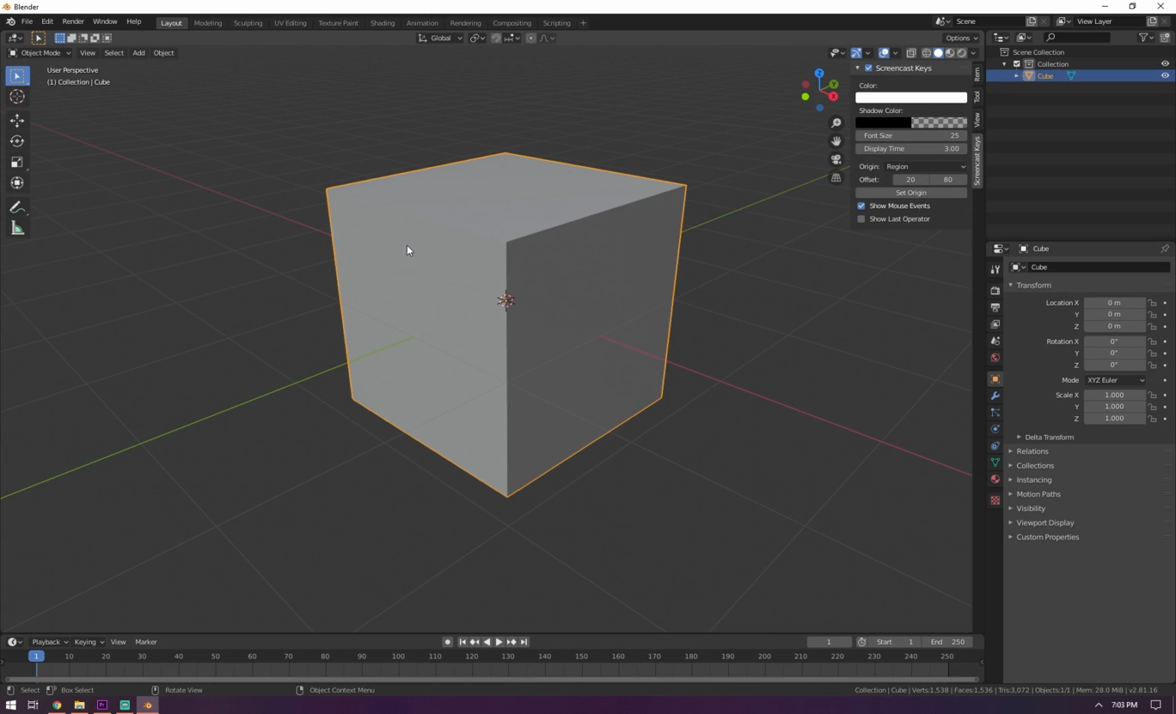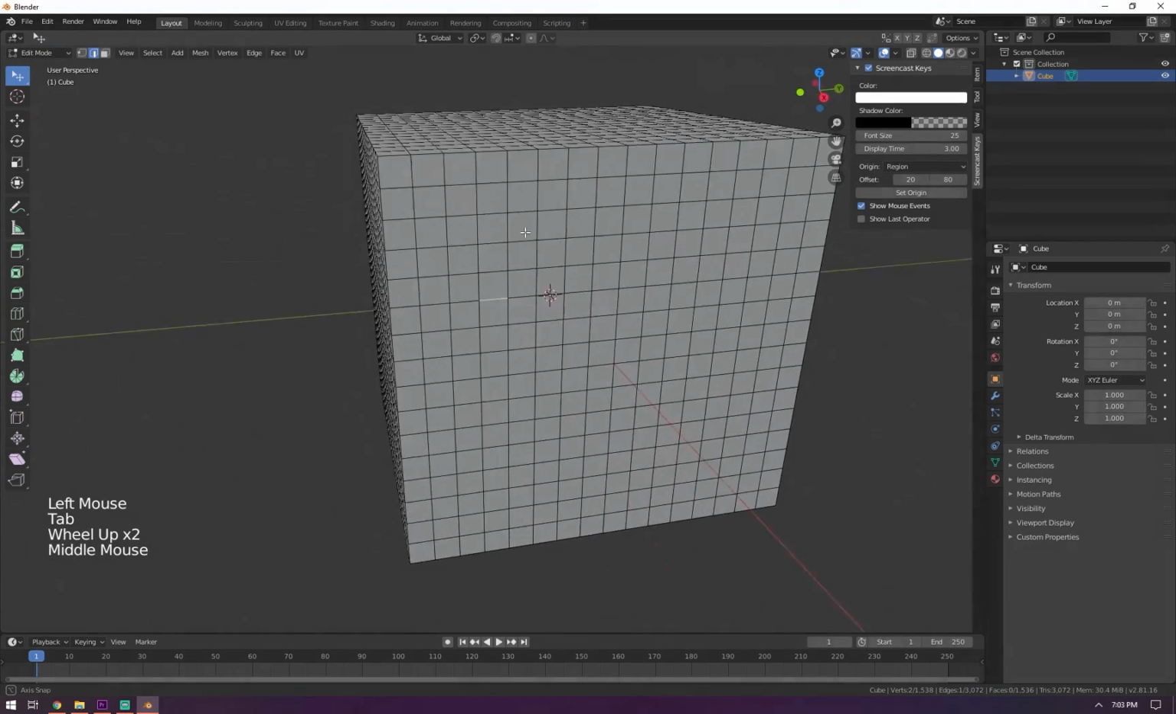When it comes to selecting faces, edges, and vertices, you want to be as efficient as possible so you're not spending a bunch of time clicking around in a mesh. Let's jump into it. We have a subdivided cube here, as you see, nice and subdivided.